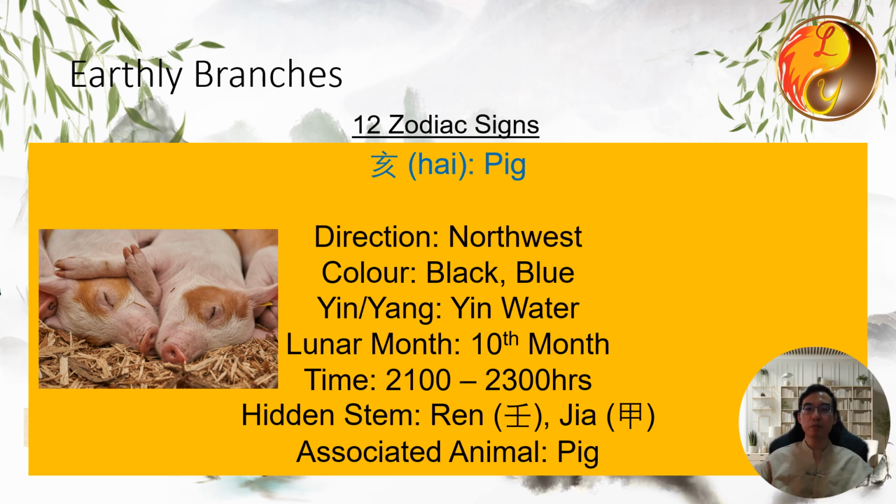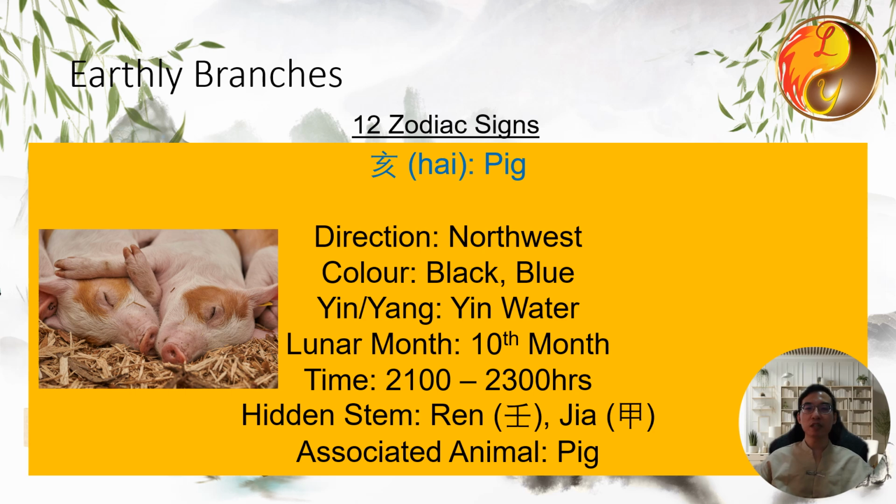So the 12 earthly branches are also known as the 12 zodiac animals, each representing specific information. You don't need to memorize them right away. As you gradually learn and review, you will become familiar with them. Now, by knowing the year you were born, you can figure out which zodiac animal you are associated with. If you are unsure, feel free to send me a message and I can help you find out.